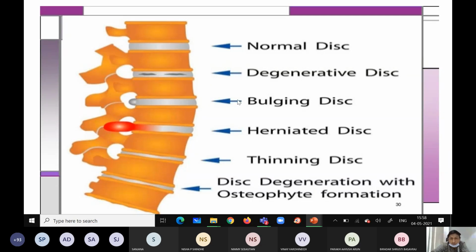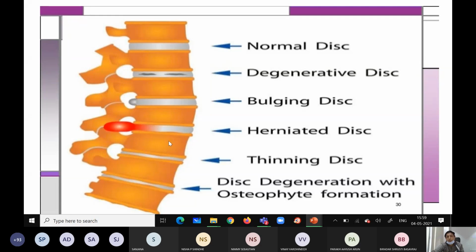Now, this is a bulging disc. See, the disc is coming out between the two vertebrae. This is a bulging disc. Okay. Now, what do you mean by herniated? Hernia means whatever the normal position is, they are leaving the normal position and coming out. Herniated. So this is a herniated disc.